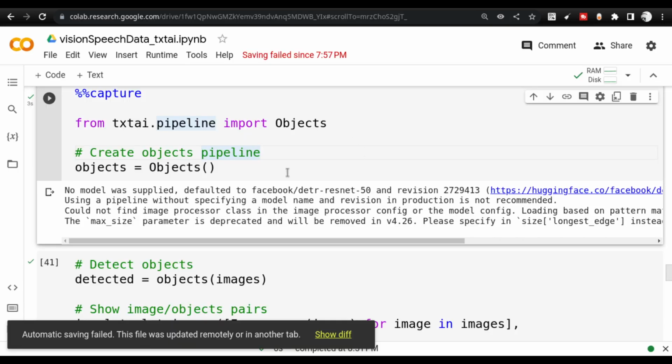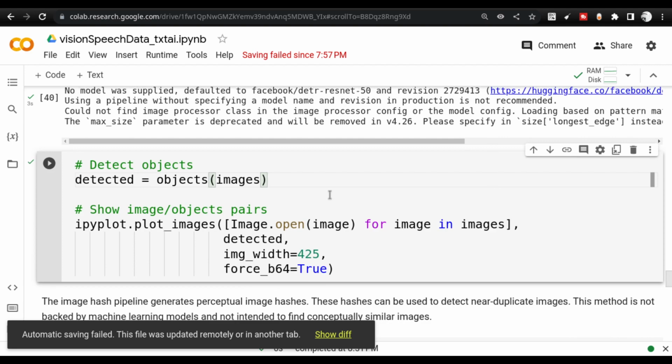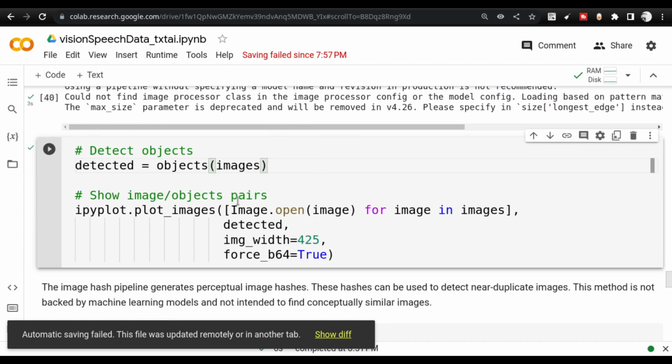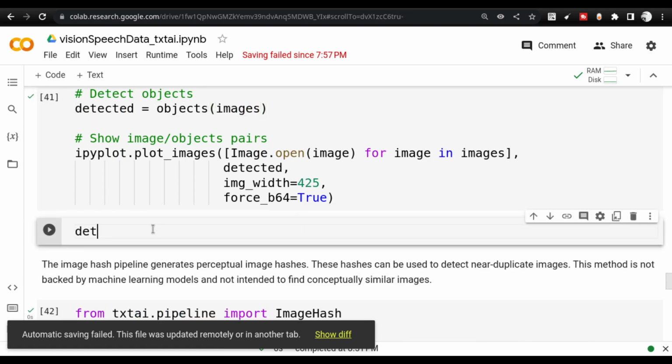So let us go back to the discussion here. This object pipeline gets initiated, and inside the objects we can again send the images that we already have, and this time the detected results are going to be different. So let me show you. Detected is the variable that contains the various image objects here.